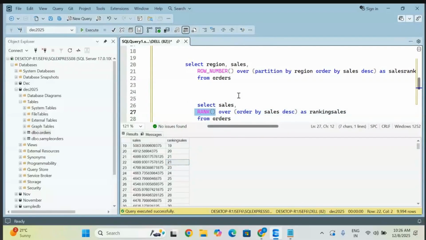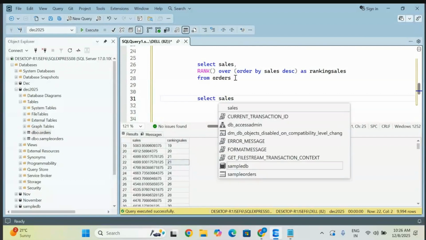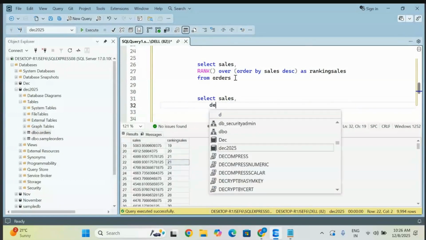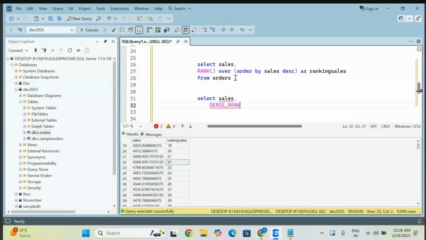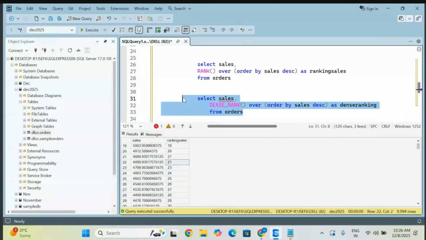The same thing, observe when we apply DENSE_RANK. SELECT sales, and let me give DENSE_RANK. The same procedure, nothing bigger. You can give ORDER BY on whatever sales column is there, in descending order. Let me give some alias name, dense_ranking. I'm going to take the table. Perfect. Now go and execute it.